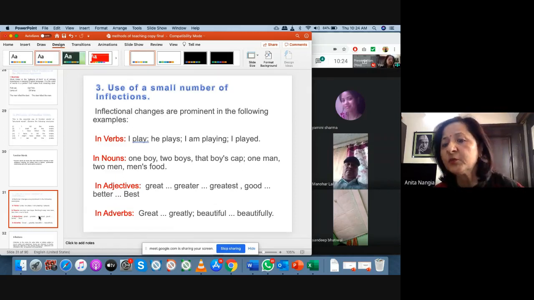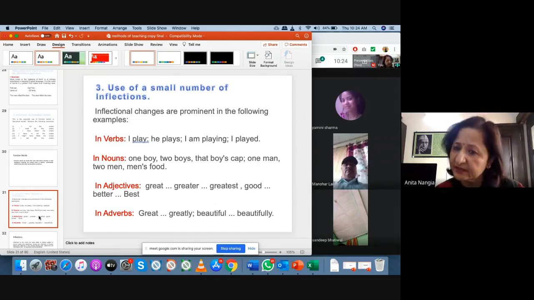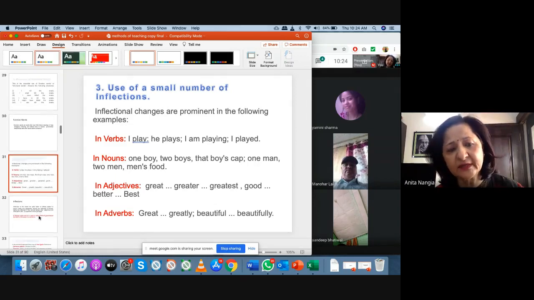Like one boy, two boys. We have to put s at the end. This is inflection. Adjectives also: great, greater, greatest, to know the degree of this thing. Then in adverbs, great, greatly. So these are all called inflection, and these are also very important.